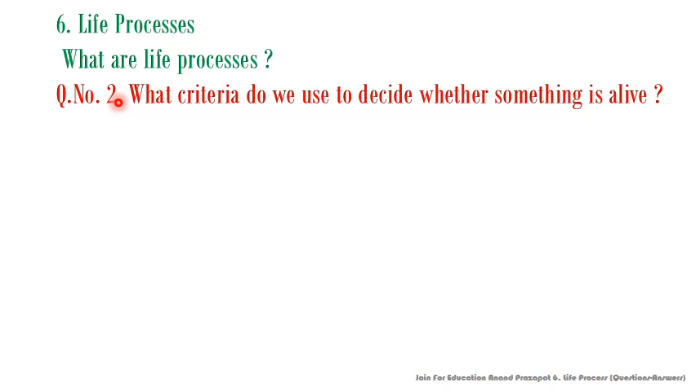This is the second question. What criteria do we use to decide whether something is alive? Let's see what will be the answer of this question. Living creatures must keep repairing and maintaining their structures. Since all these structures are made up of molecules, they must move molecules around all the time. So, movement of various types can be taken as an indication of life.